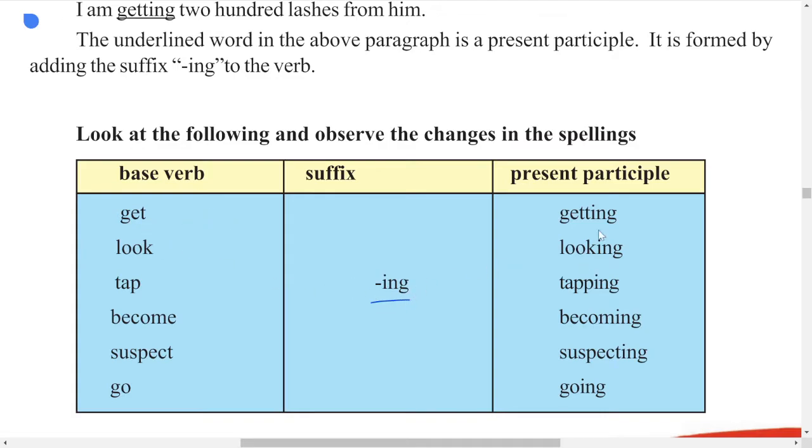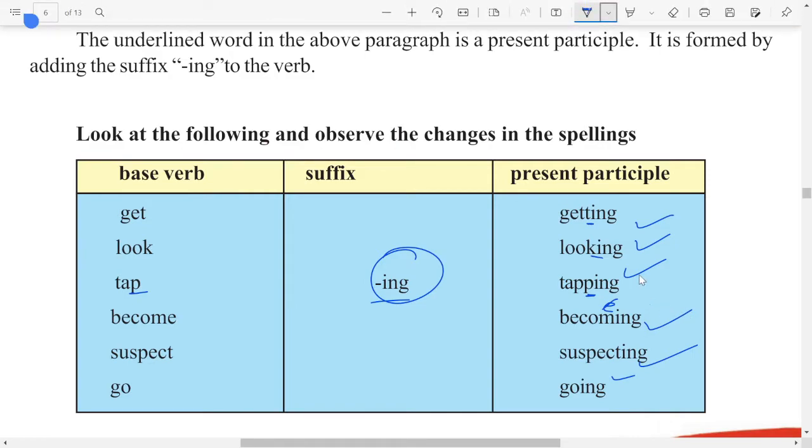Get and ing together, you will get getting, double T. Next, looking is only one K, no double K here. Next one, tapping, double P you would get. Next, become, becoming, same one can be used, but here E will be removed. Next one, suspect, suspecting as it is, go, going as it is. So here the ing suffix is used in all these words, and when ing is used, remember the spelling changes a little bit. So you should be careful with the spelling.